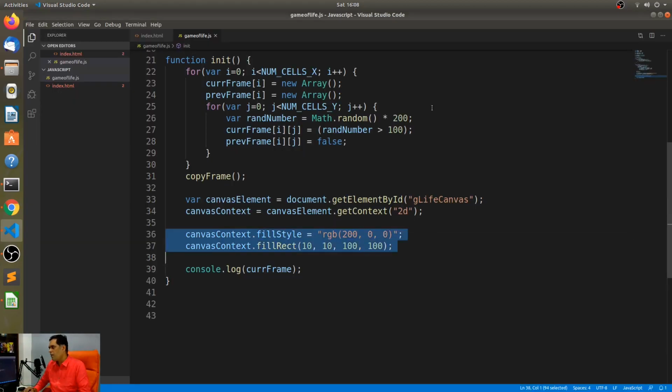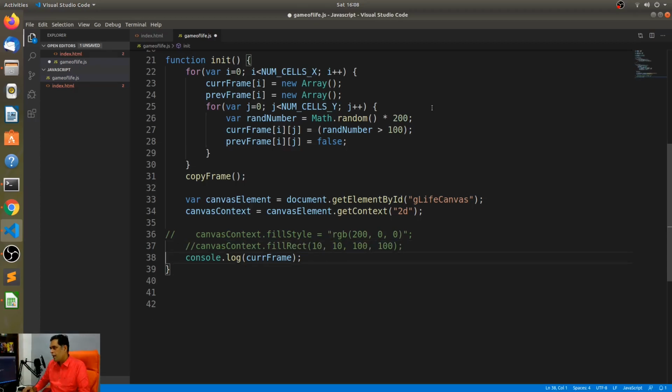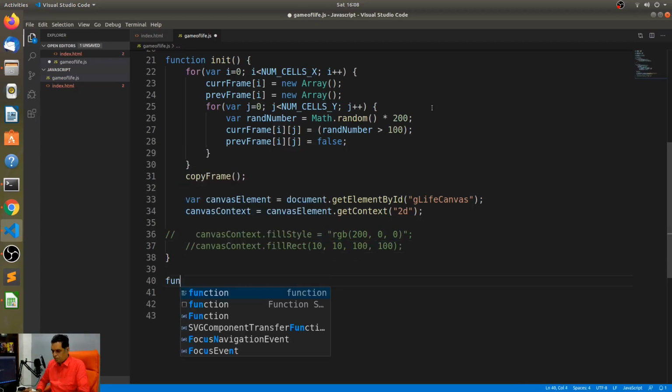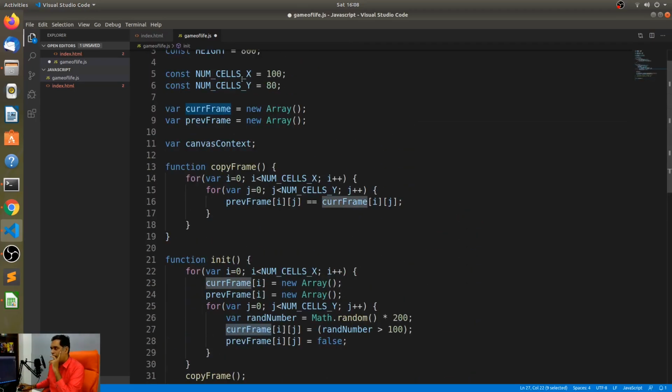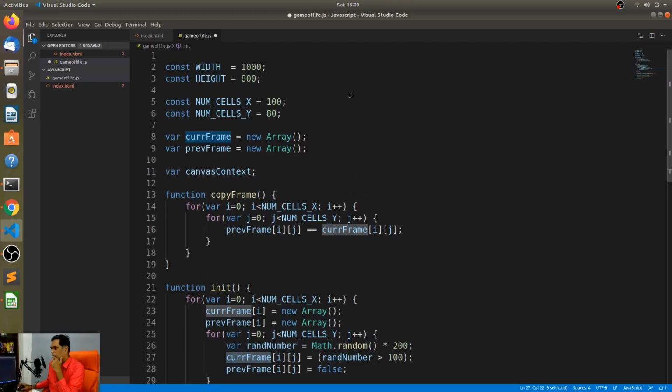So once we know that the canvas is ready for drawing, I'm going to comment these 2 parts of the code out, and I'll have a function called draw frame. All right, so the draw frame will essentially draw whatever is there in the current frames onto the canvas. Okay, let's just see that.